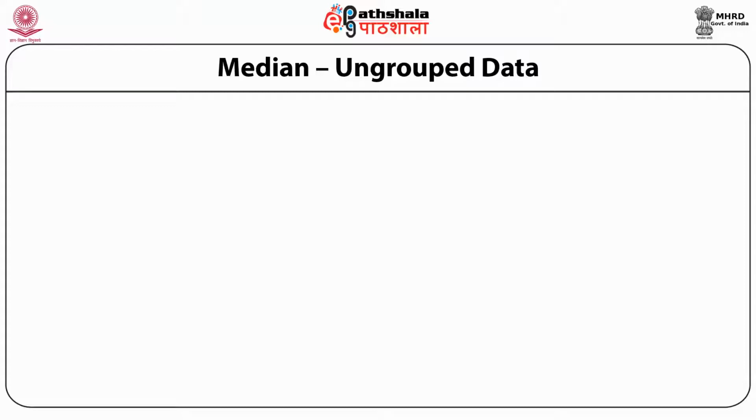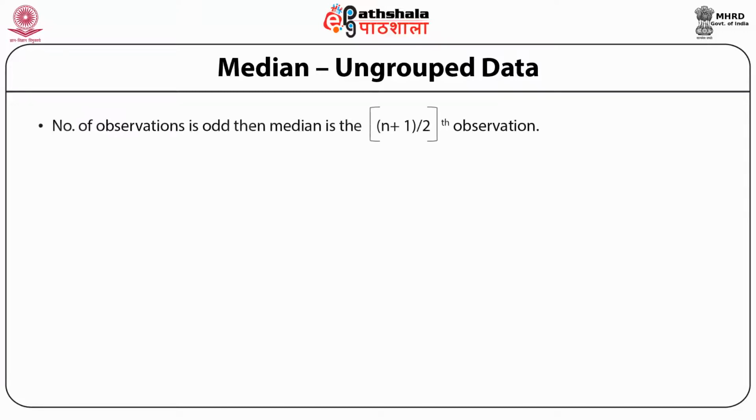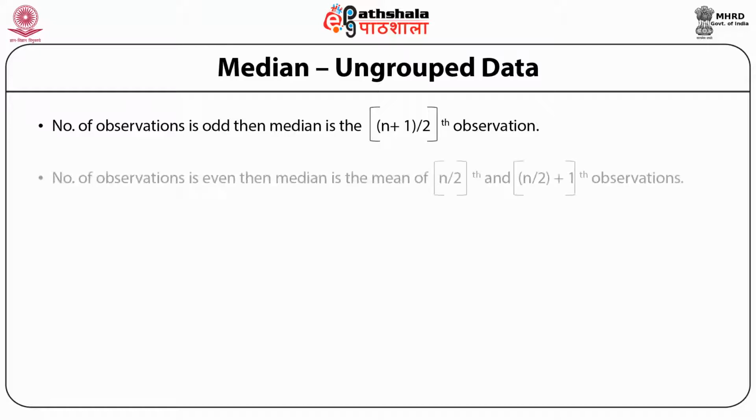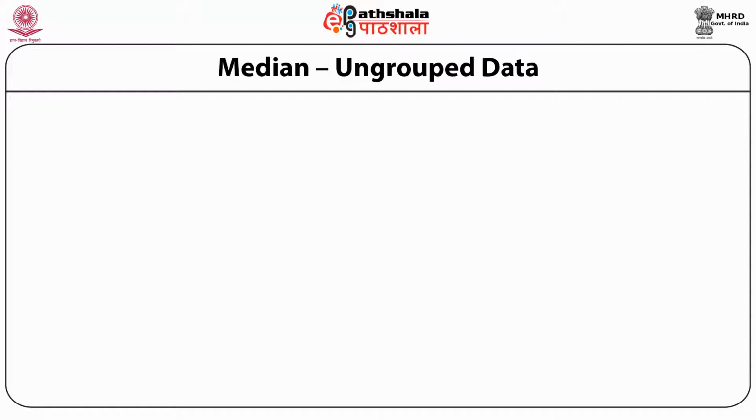The next step is to look at the number of observations. If the number of observations is odd, then the median is the (n plus 1) upon 2 th observation. And if the number of observations is even, then the median is the mean of the n upon 2 th and (n upon 2 plus 1) th observations.